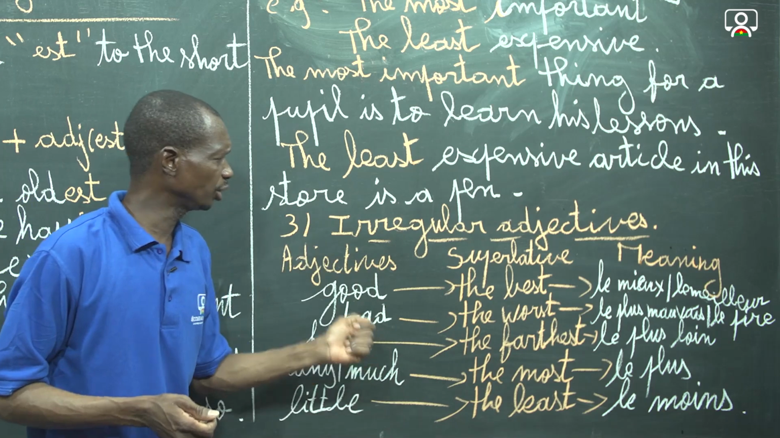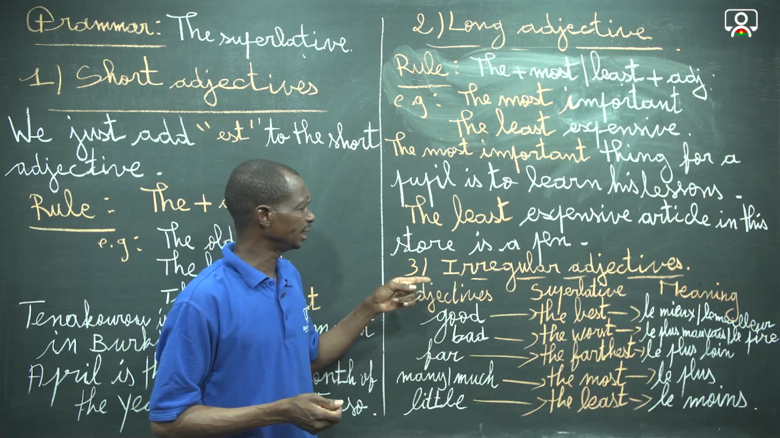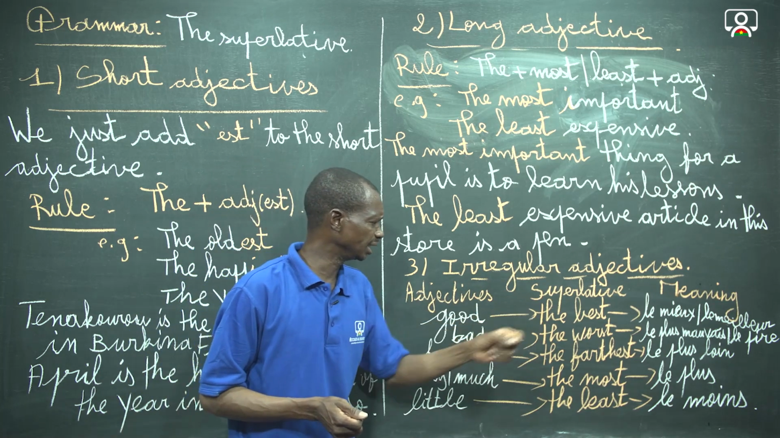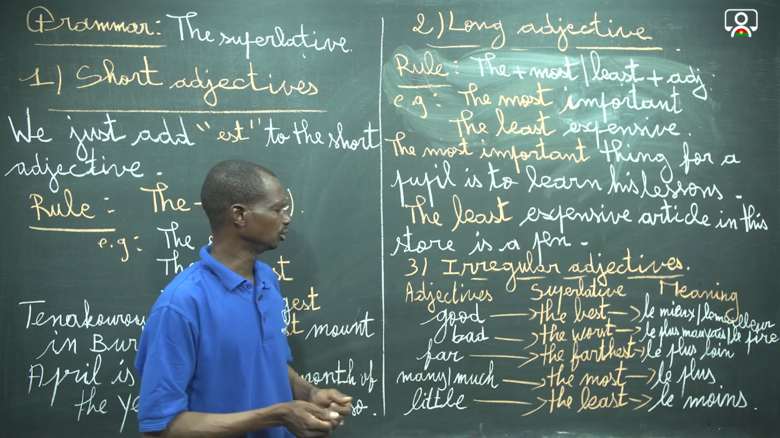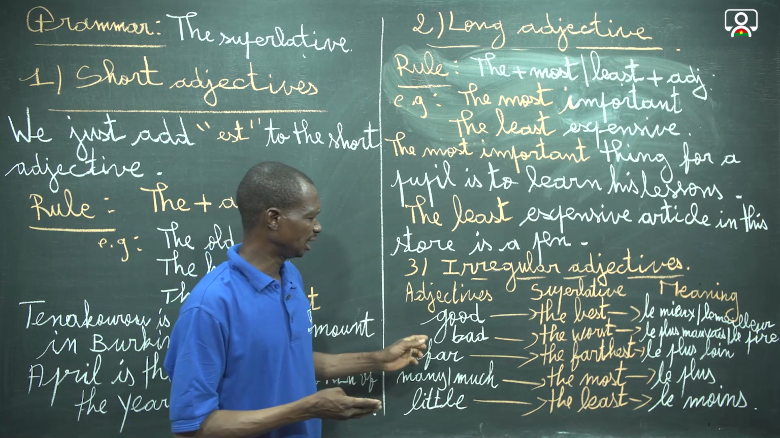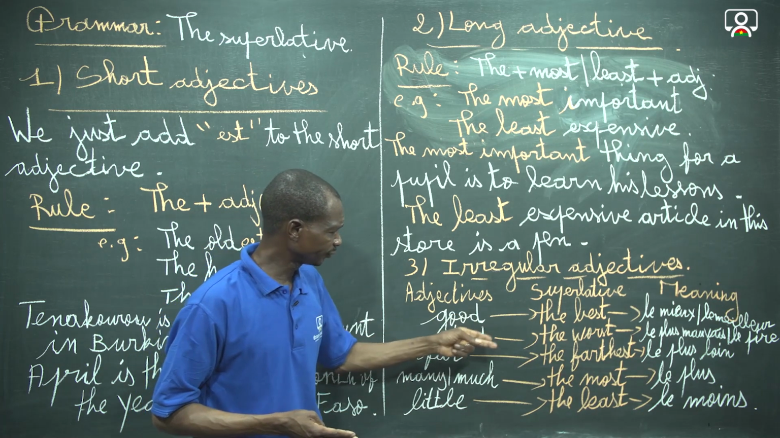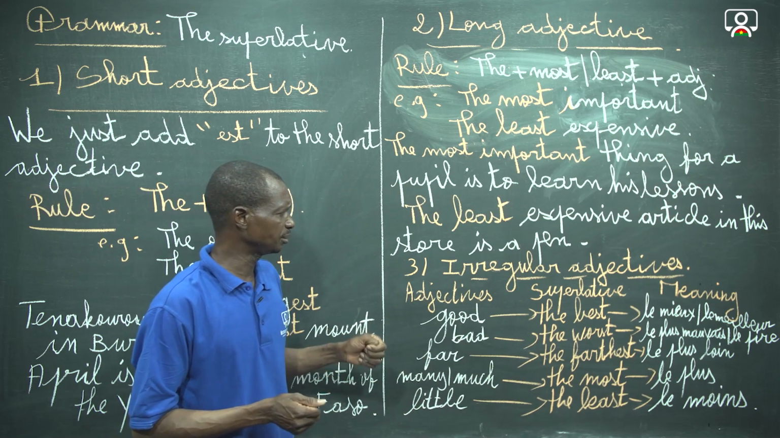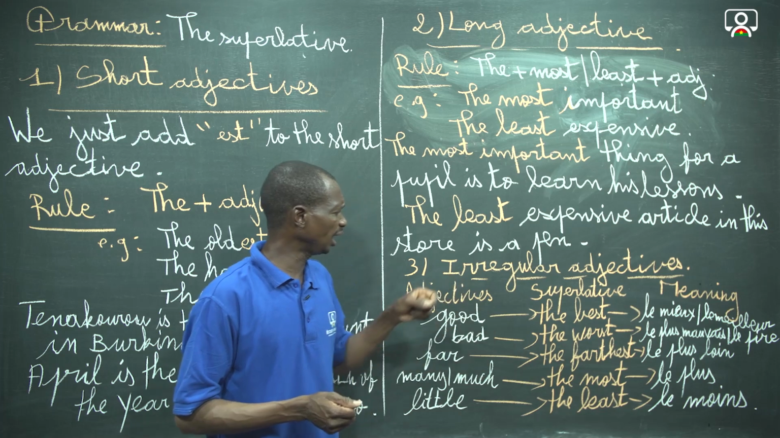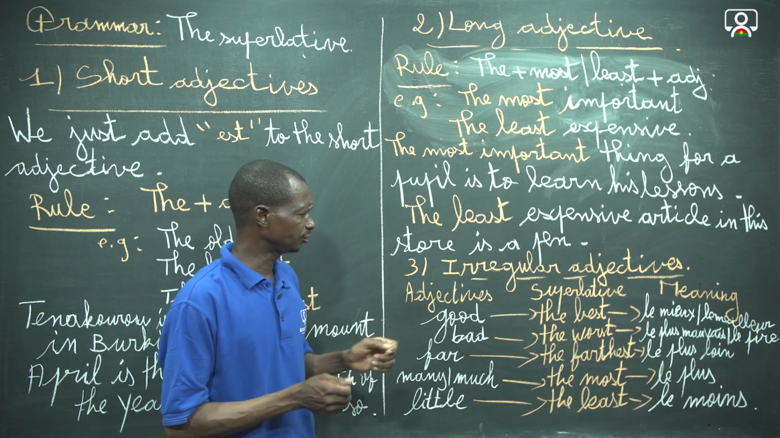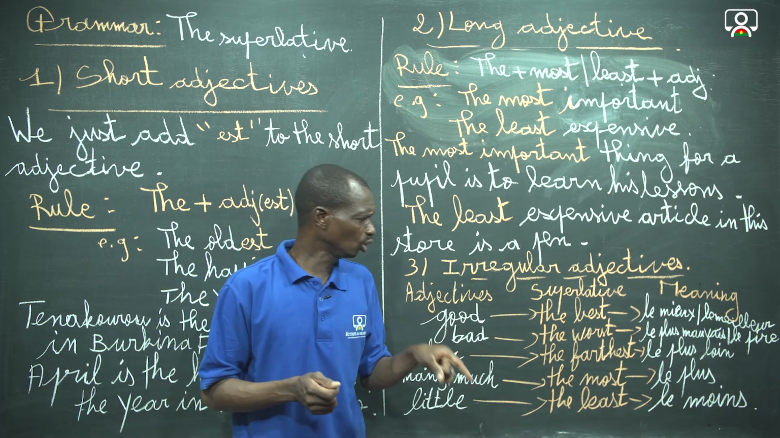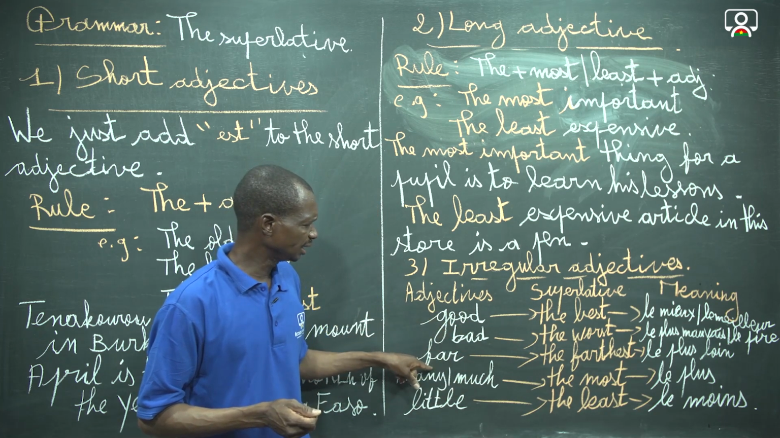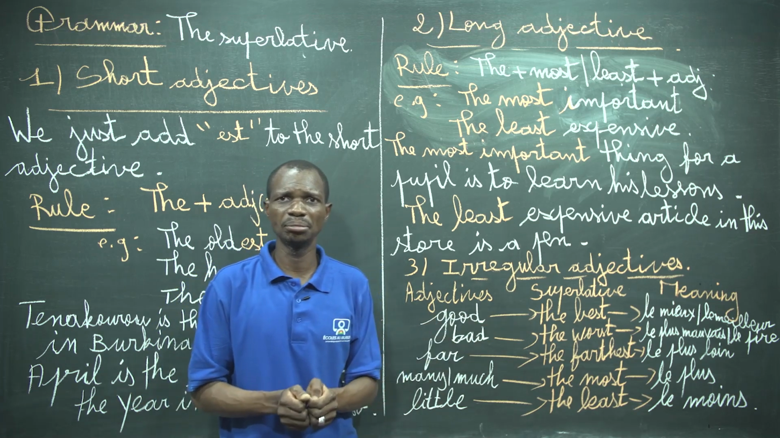And the last point is irregular adjectives with the superlative. It's simple. We have the adjective, superlative, and meaning. And here is our list, which clearly gives the superlative with the irregular adjective. What we must keep in mind is to learn the irregular adjectives and their superlatives by heart, because there is no rule to get the superlative with the irregular adjective. That's why we must learn them by heart.